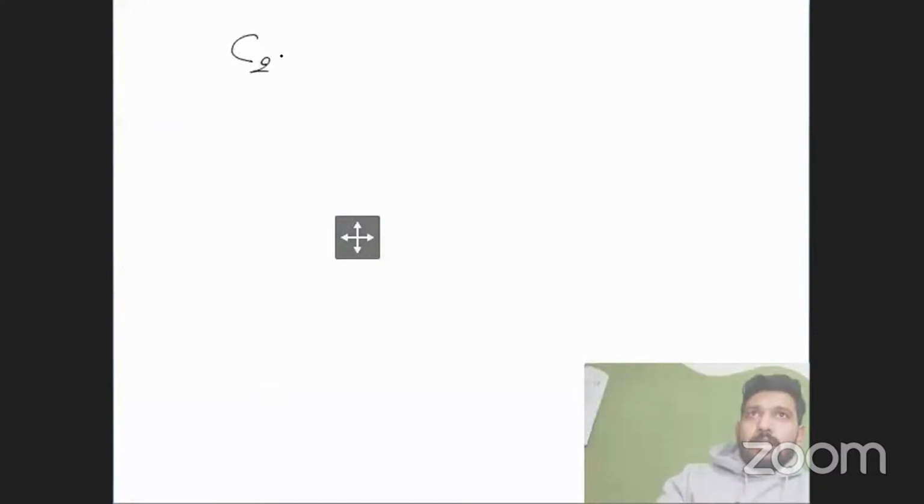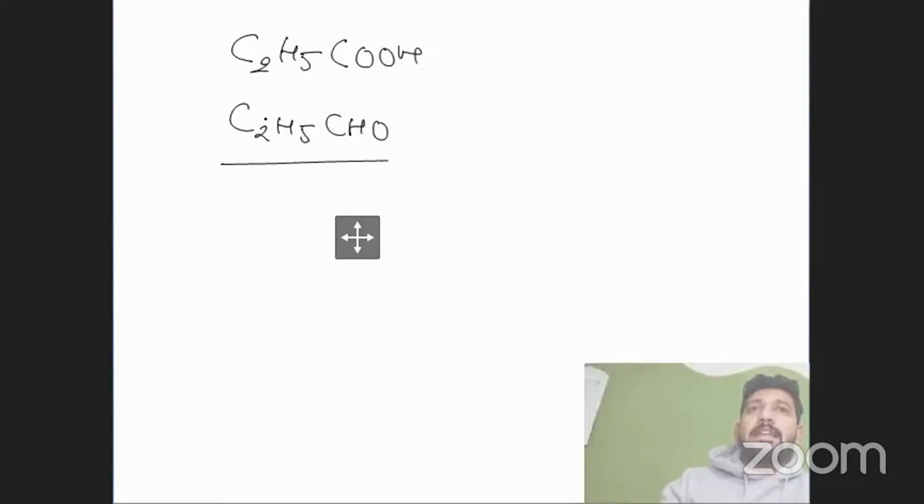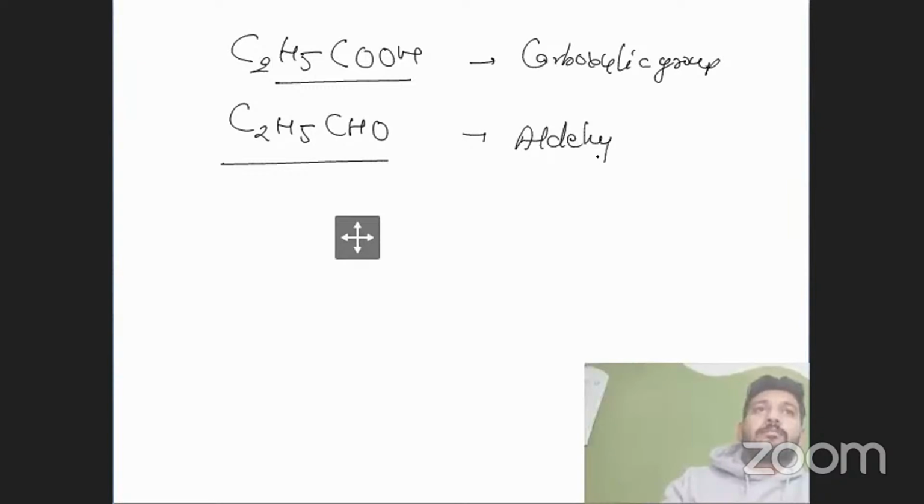See, if there is 2 carbon and there is also 2 carbon, and if we wrote the specific functional group out there, then we can clearly define that this is a carboxylic group and this is an aldehyde group, right? Yes, sir. But if we add this carbon to this specific compound, then we will get confused.